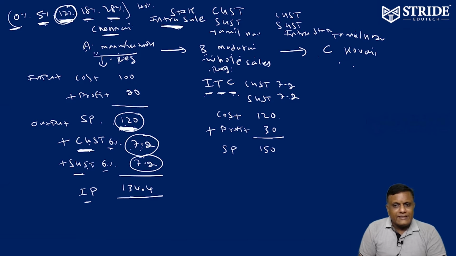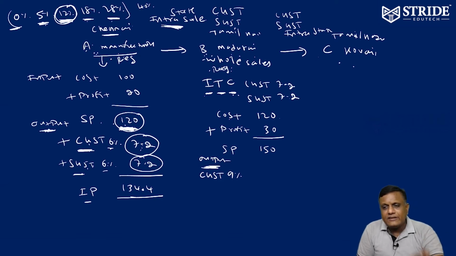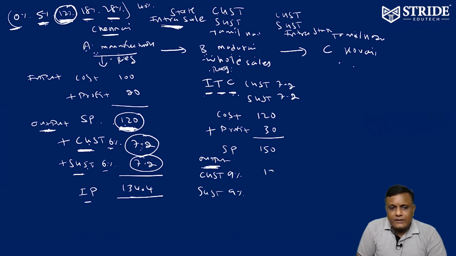Okay. Say, for example, this output is 6%, and this output is 18%. Imagine. A produces a different output, B produces a different output, therefore different GST rates, so higher taxes. This one comes around the 18% tax bracket. For my assumption, I am charging two taxes: CGST 9% and SGST 9%, that is equivalent to 13.5 each.